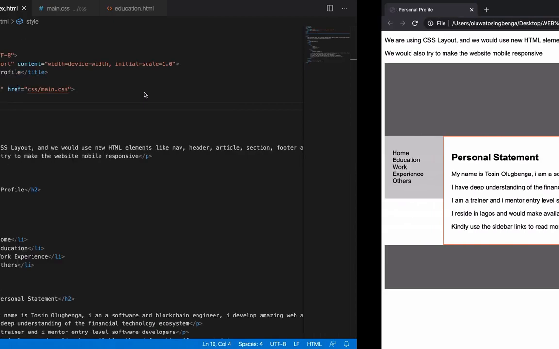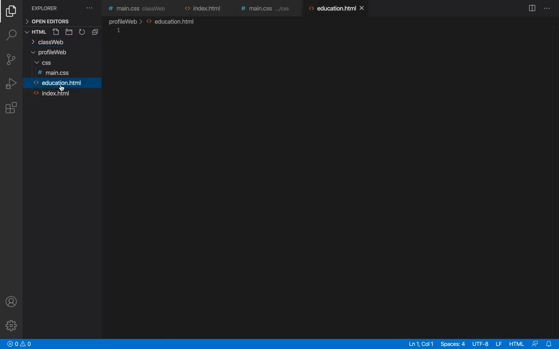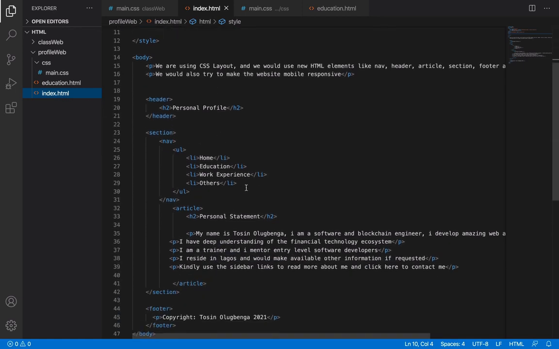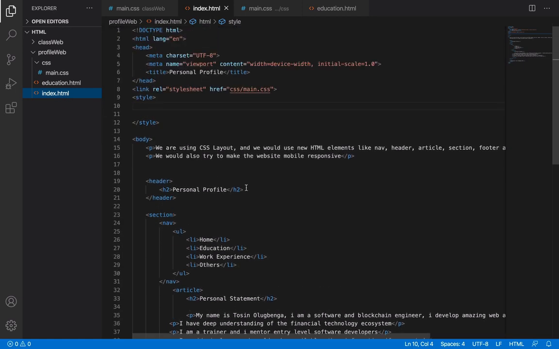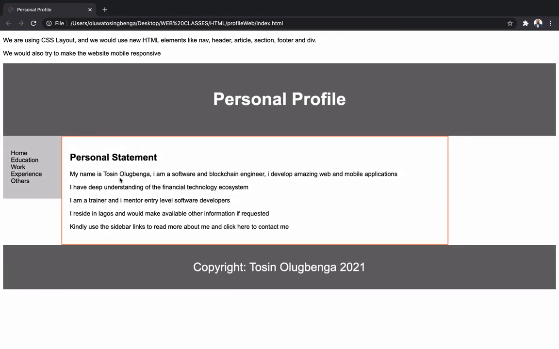All right. So what we need to do next is this education.html page. Now we need to link it from the index.html page, and also copy what we have here and paste it. As we proceed in learning, not definitely in this course, you will see how, like I told you the other time, for all these web pages, education, work experience, others, the header, the sidebar, and the footer will be constant. What will be changing is inside here.